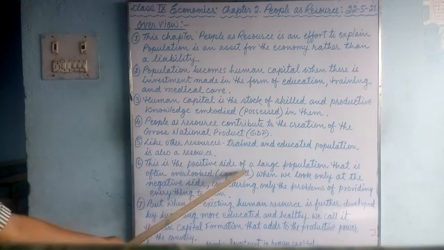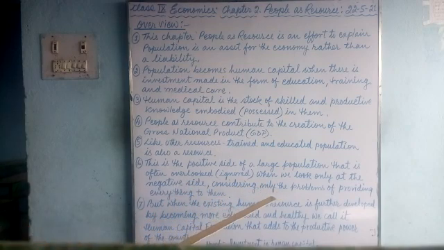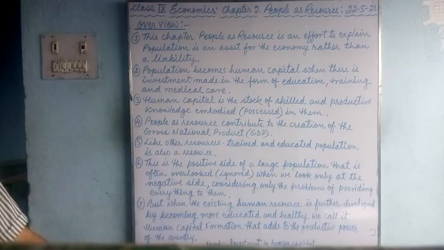This is the positive side of a large population that is often overlooked, often ignored, when we look at only the negative side, considering only the problems of providing food, shelter, education, everything to them. So most of the people look at the negative side only, because having a large population means there will be a lot of problems to provide food, shelter, education, infrastructure, good health, good environment. That is the negative side. Look at the positive side.